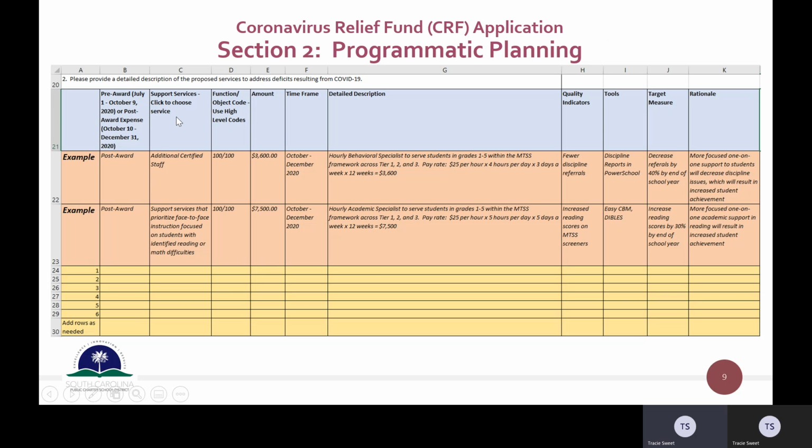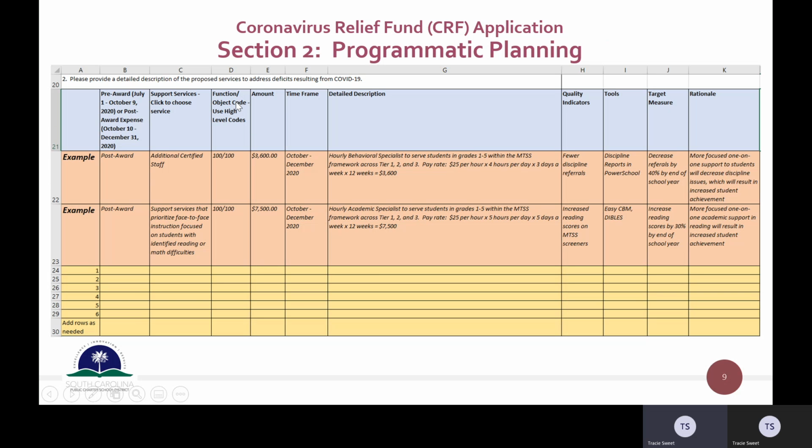Column C, again, this has to do with those support services that you checked above. There is a drop-down menu here for all of those areas, so you can just simply click to show which of those allowable areas this particular activity falls in.